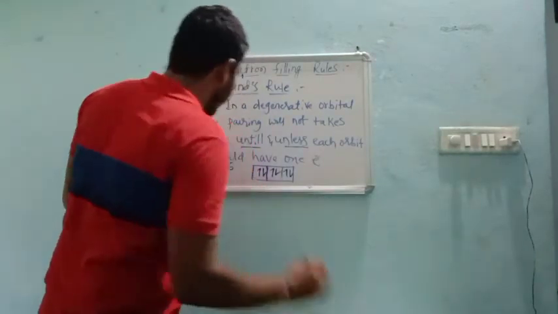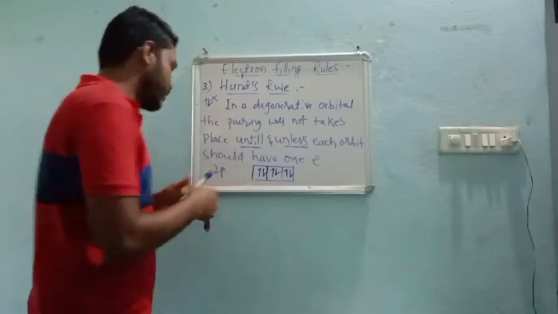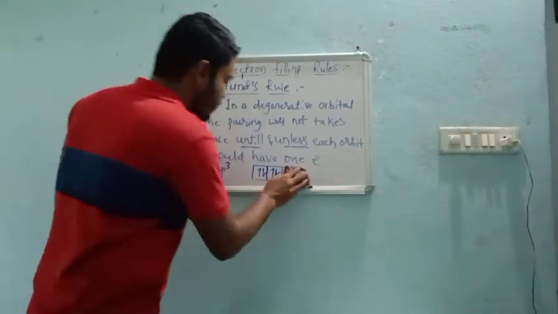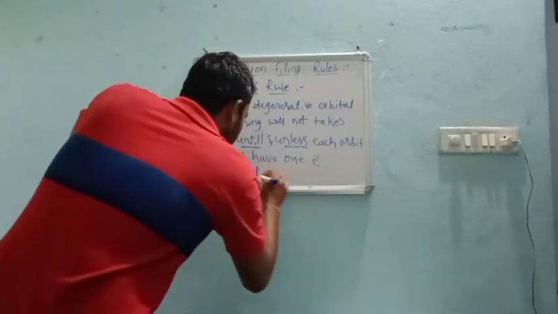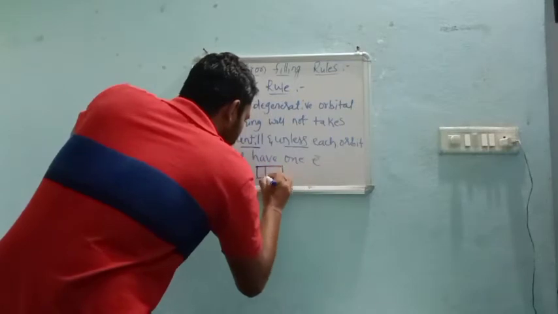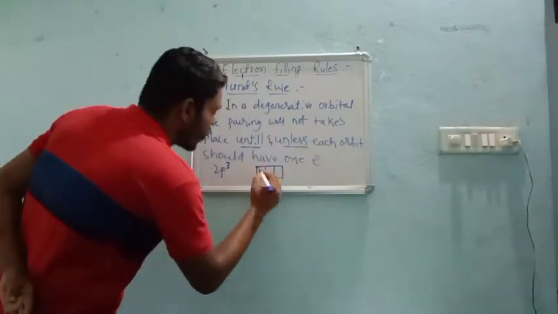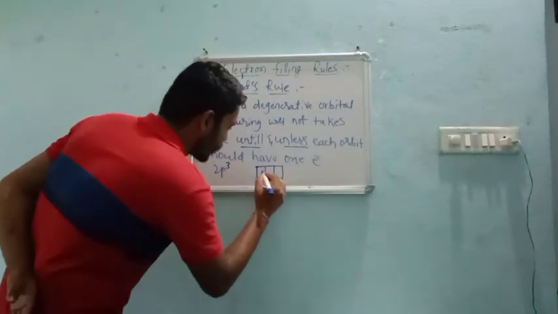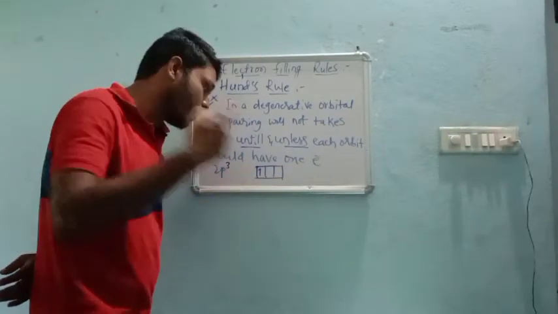What happens when the p consists of only 3 electrons? This is also very important, like in nitrogen. In this case again you should follow the same rule. We have degenerate orbitals, the same energy orbitals. How many electrons are present in the p orbital? 3 electrons. That means each orbital should get one electron, then only the pairing takes place.